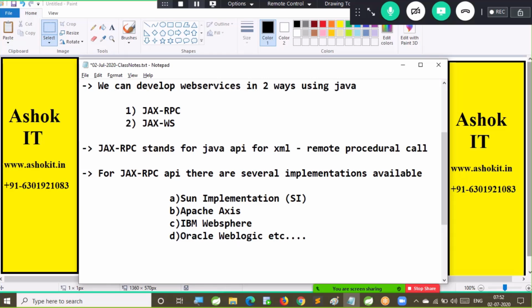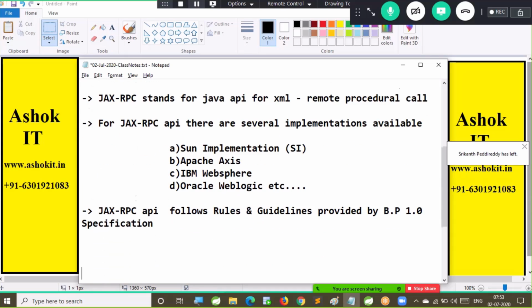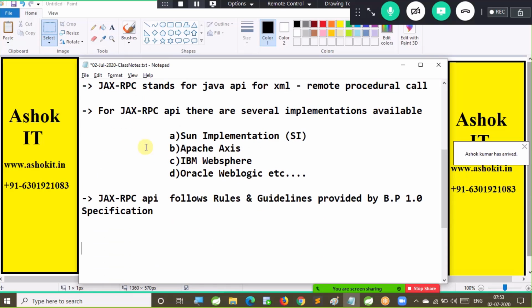JAX RPC API follows rules and guidelines provided by the BP 1.0 specification. That means JAX RPC API follows a specification, and the name of the specification is BP 1.0. Who provided this specification?